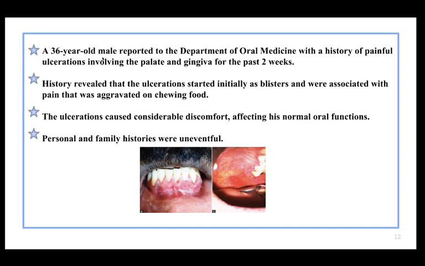A 36-year-old male reported to the Department of Oral Medicine with a history of painful ulcerations involving the palate and gingiva for the past 2 weeks. History revealed that the ulcerations started initially as blisters and were associated with pain that was aggravated on chewing food. The ulcerations caused considerable discomfort affecting his normal oral functions. Personal and family histories were uneventful.